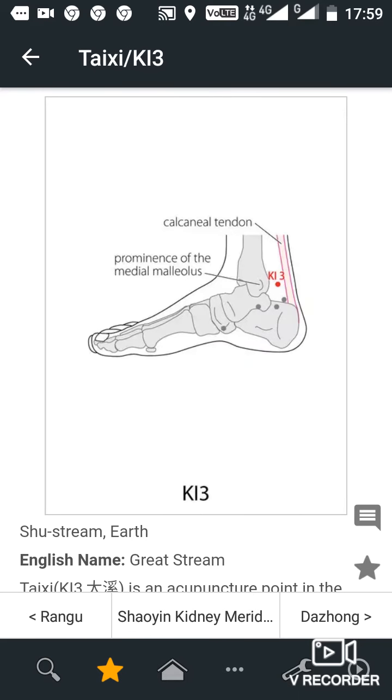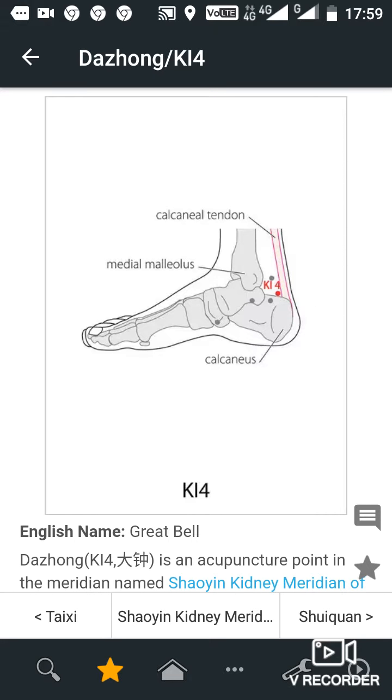Key 3, location. In the depression between the prominence of the medial malleolus and heel tendon. Key 4, location. On the posterior-inferior part of the medial malleolus, approximately 0.5 cun posterior to the midpoint of a line drawn from Taishi, Ki3, to Shuiquan, Ki5, on the anterior border of the Achilles tendon.